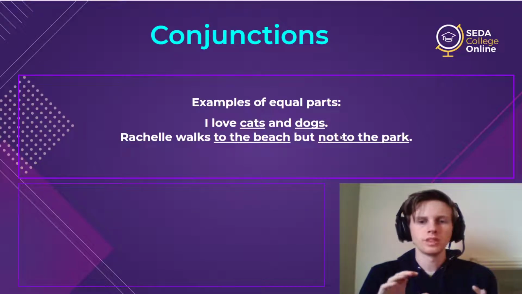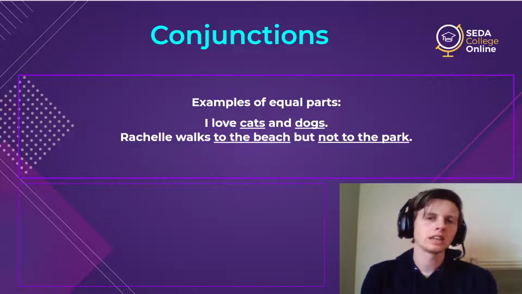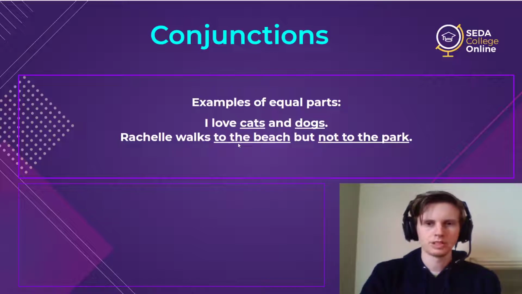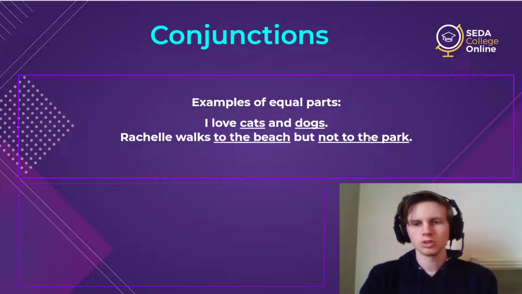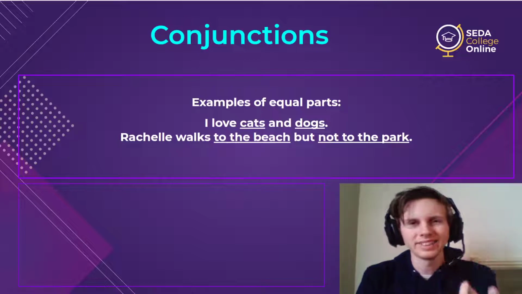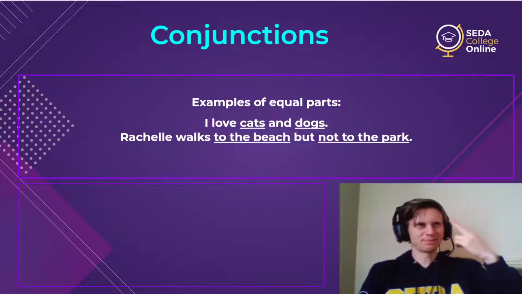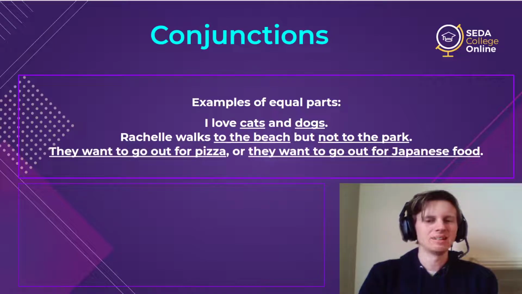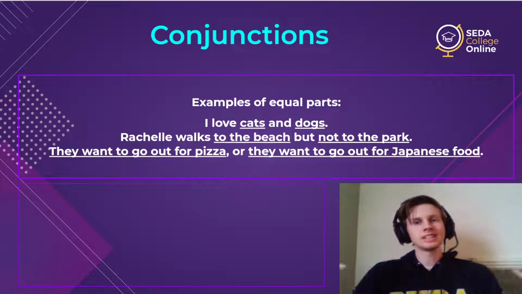And that's what's so important: these conjunctions always connect the same thing together, always the same category. So noun and noun, prepositional phrase to the park, to the beach, and not here is part of that. Or as is the case with, what is it, complex, simple, compound. There we go. Sorry, it takes me a minute sometimes to remember. Compound sentences, they can connect whole sentences together.